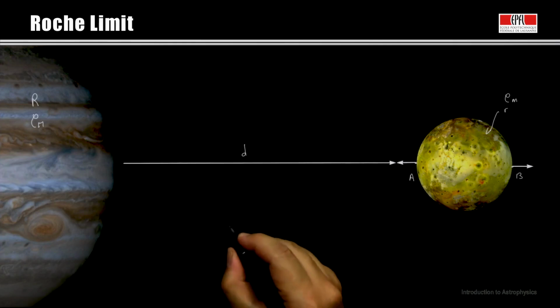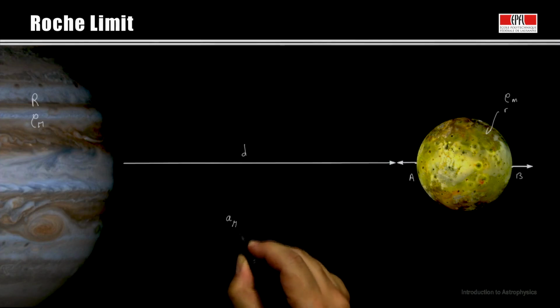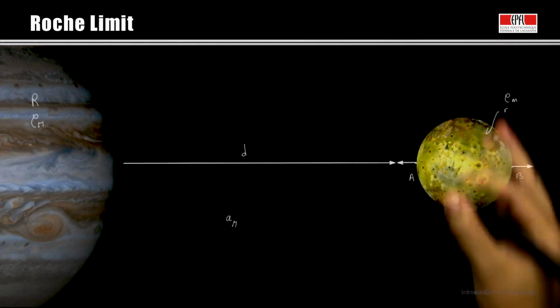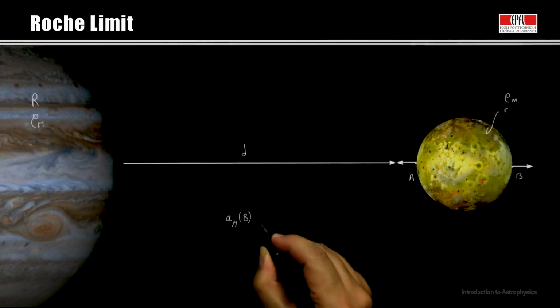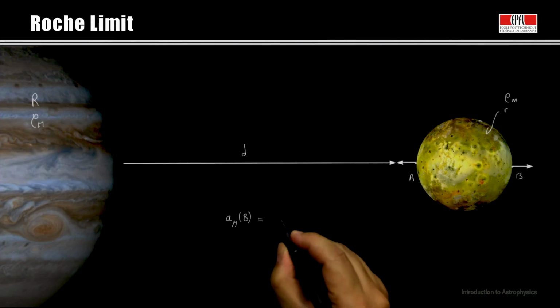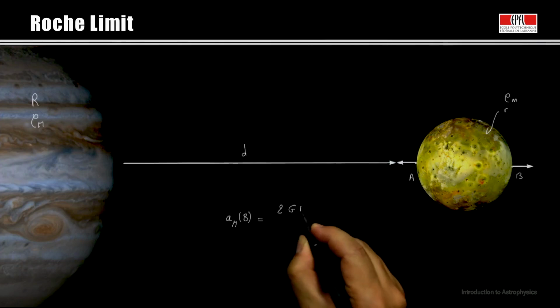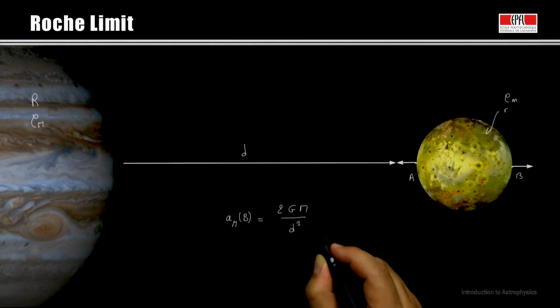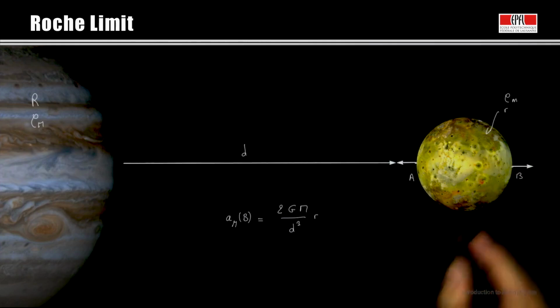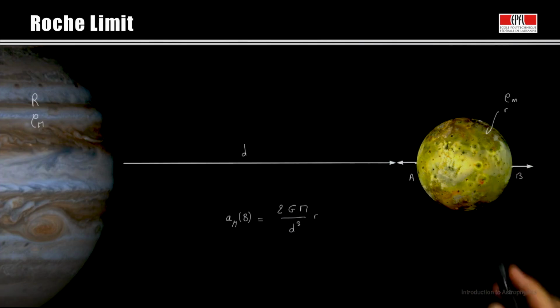We previously found that the tidal force, when neglecting the rotation of the satellite around Jupiter, exerted either on B or on A, has the same value, equal to 2GM divided by d cubed, with d the distance between the two bodies, times the radius of the smallest object. This is the expression of the tidal forces when neglecting the rotation of the satellite around the planet.